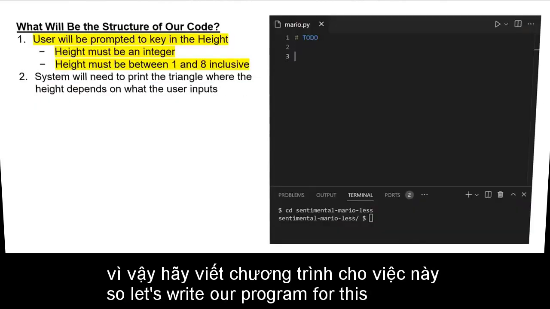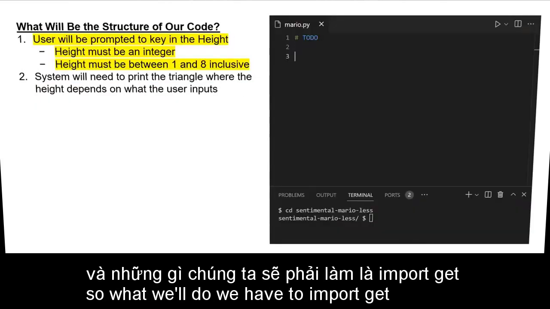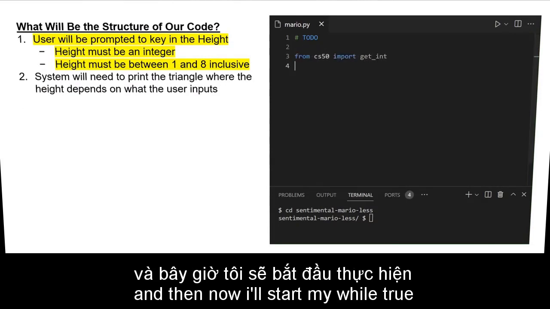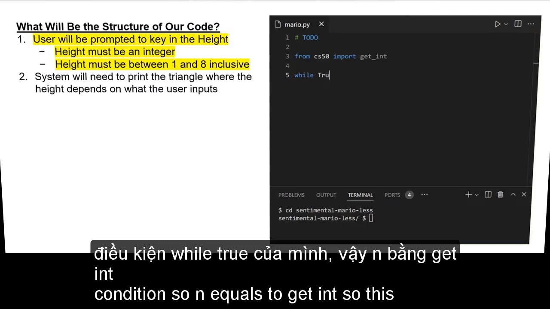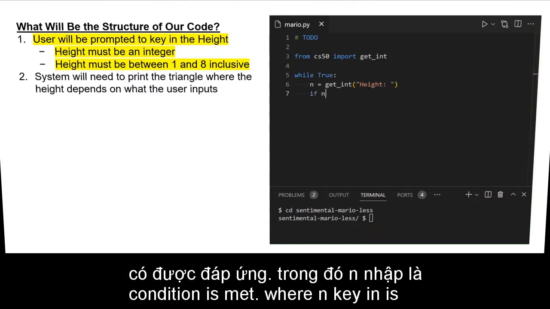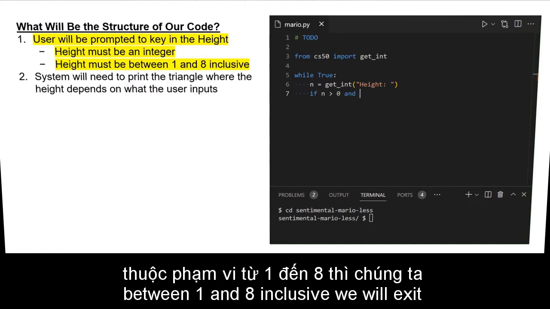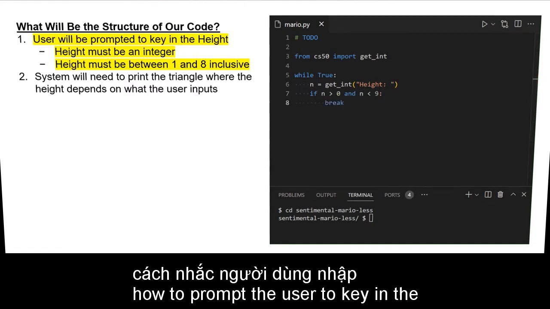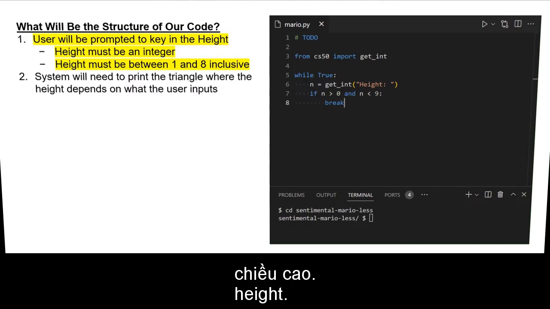So let's write our program for this. We have to import get_int from the CS50 library. And now I'll start my while True condition. So n equals get_int, this is where we will actually prompt the user to key in the height of the pyramid. And then after that we'll say, if this condition is met where the n keyed in is between 1 and 8 inclusive, we will exit this loop. And that's actually that for how to prompt the user to key in the height.